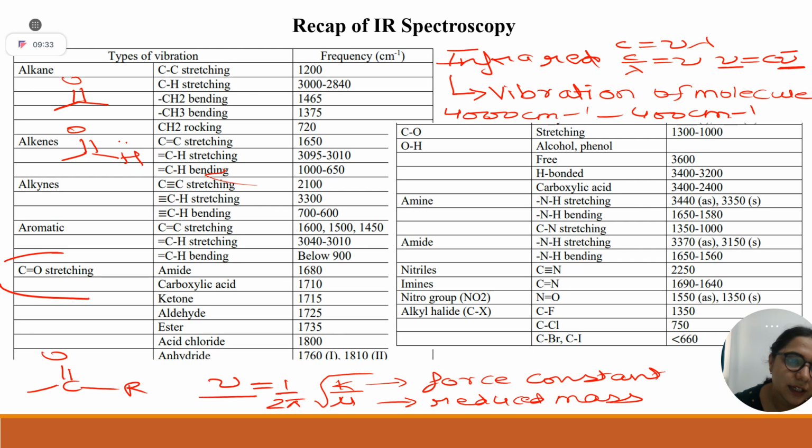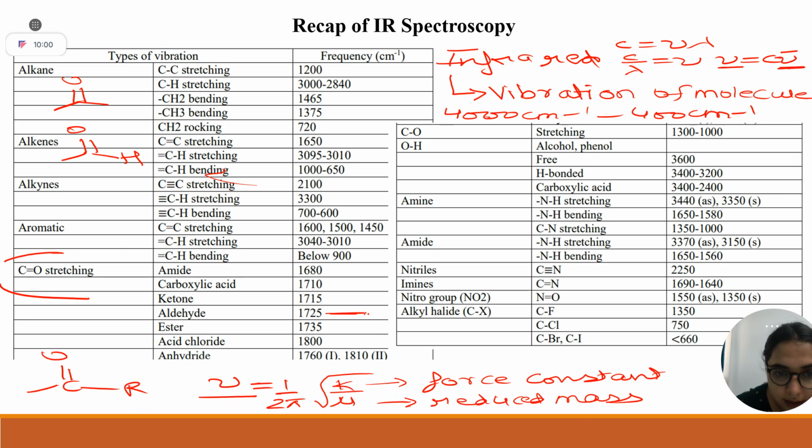Okay, let me tell you, aldehyde is more electrophilic. In ketone, two alkyl groups are there, which decrease the electron density of this carbon with respect to aldehyde. So, the more the electron deficiency of this carbon, the higher the bond order and the higher the stretching frequency. Therefore, among ketone and aldehyde, which has more stretching frequency?